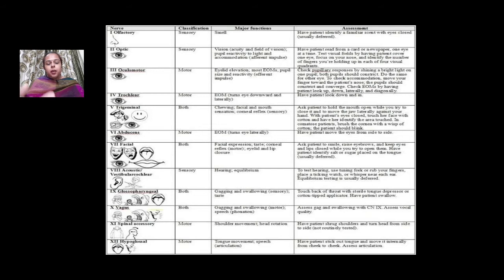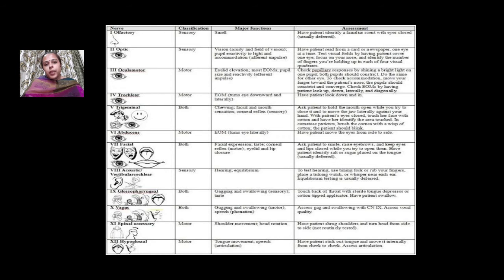So we can tell the patient to smell, for example, we can give him some perfume or coffee or tea, and ask him to smell that thing, and each nostril can be checked separately. The second cranial nerve is optic, which is a sensory nerve, and in this, field of vision or visual acuity or various visual reflexes like light reflex, consensual light reflex, corneal reflex, pupillary reflexes can be checked.